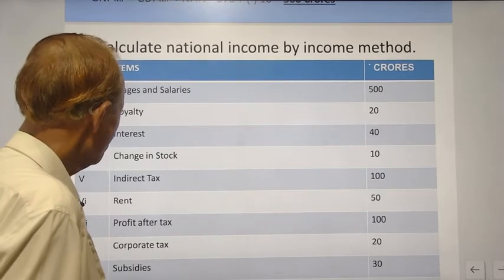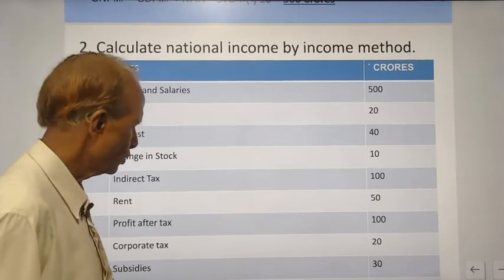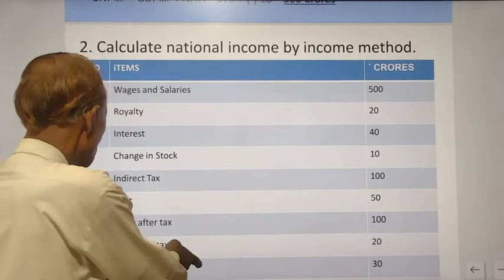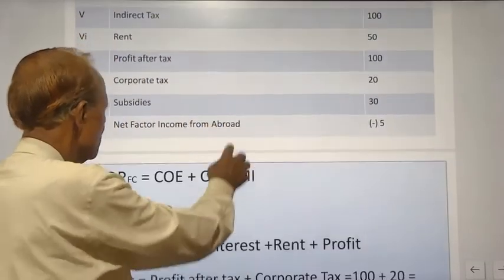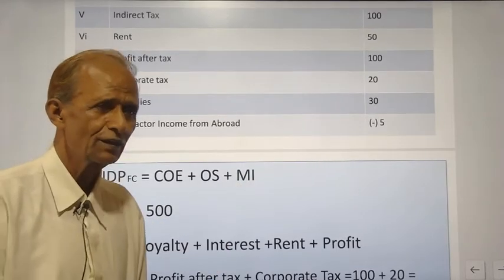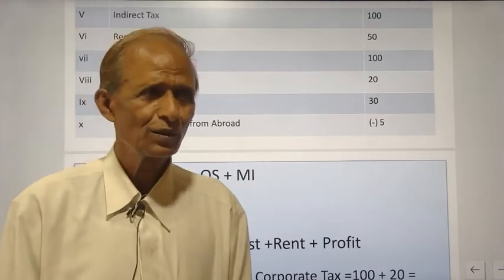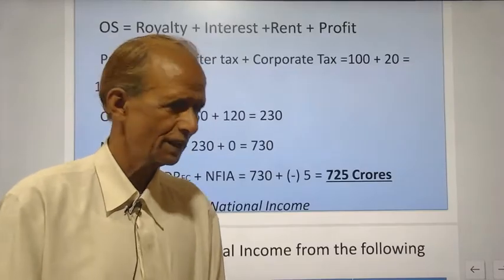Subsidies, you have to ignore subsidies also, because the total of 4 factors will give you national income. Net factor income from abroad is given, minus 10.